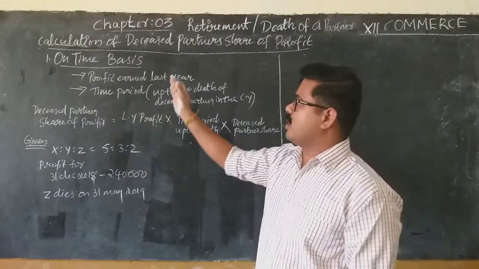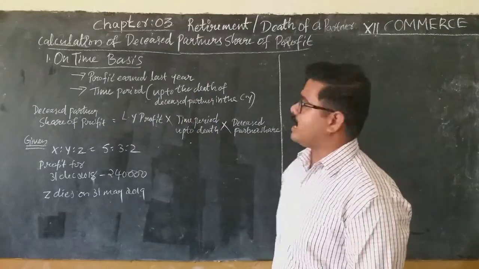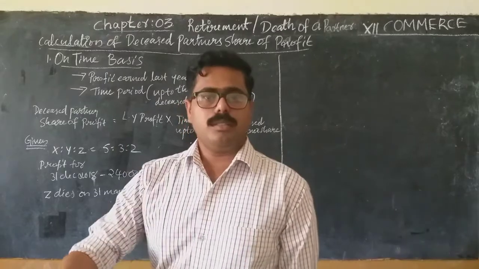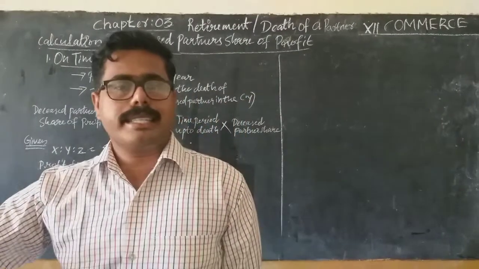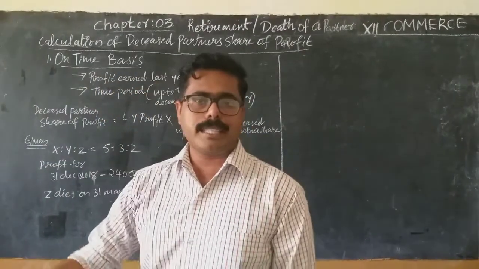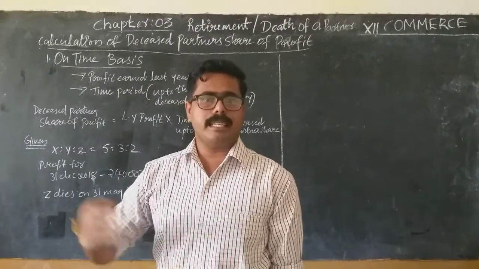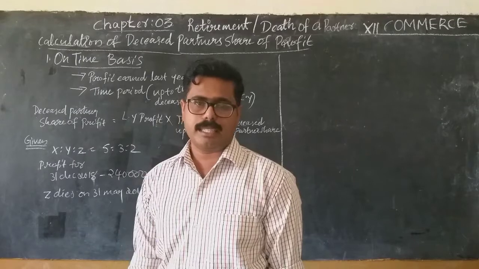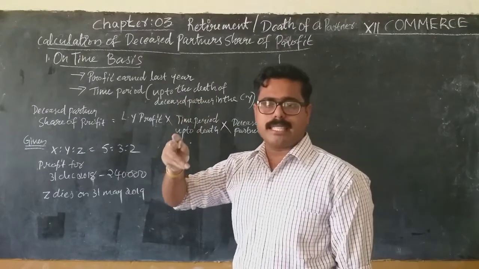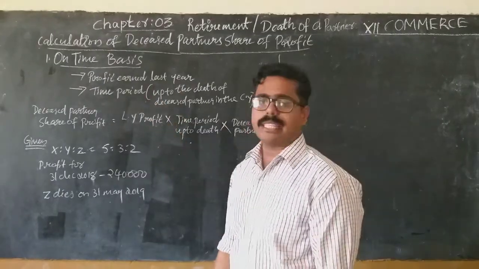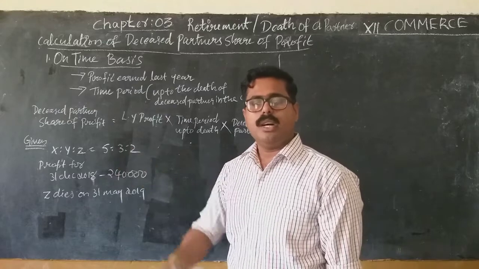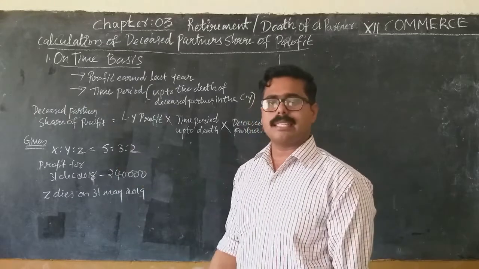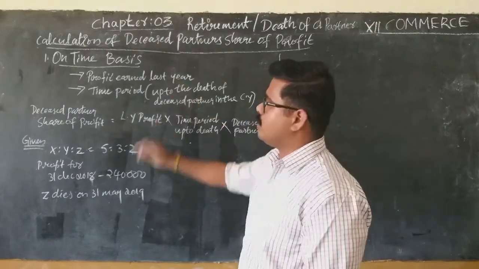Understand? Next topic is calculation of deceased partner's share of profit. So how to calculate the deceased partner's share of profit? As I told you, it takes place in between the accounting year, so calculation is very difficult. We can calculate on two bases, as I told you. The first one on time basis and the second one on turnover basis. Okay, let's discuss one by one. The first one, on time basis.